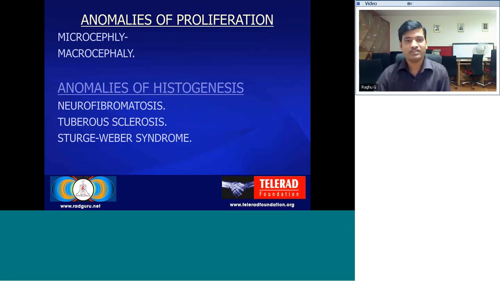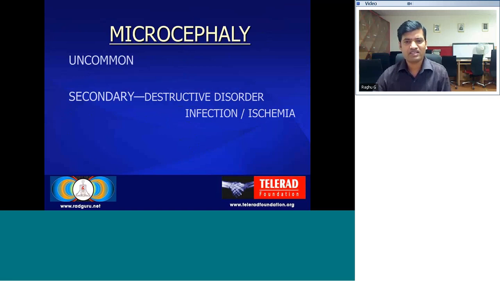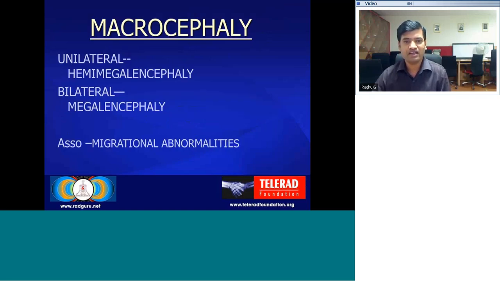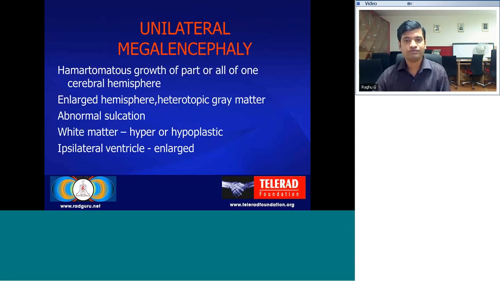Coming to the anomalies of proliferation, they include microcephaly and macrocephaly. Anomalies of histogenesis include the phakomatoses, that is neurofibromatosis, tuberous sclerosis, and Sturge-Weber syndrome. This I think we'll be dealing with in the next session. Microcephaly is quite uncommon, and it can be due to destructive disorder, infection, or ischemia. Macrocephaly, again, can be unilateral or bilateral. Unilateral, it can be seen as hemimegalencephaly, or bilateral, as bilateral megalencephaly. Usually, it is associated with migrational abnormalities.